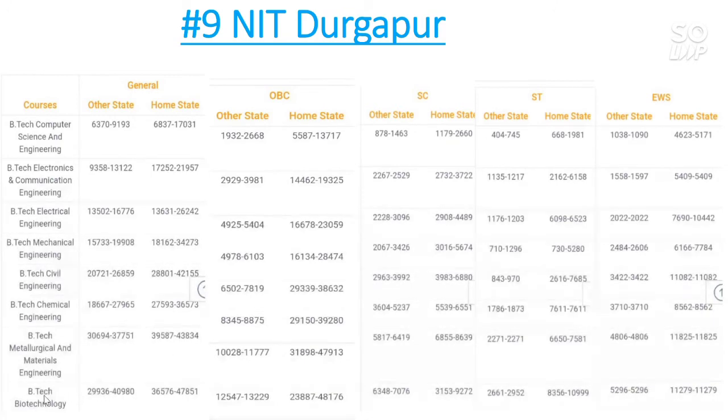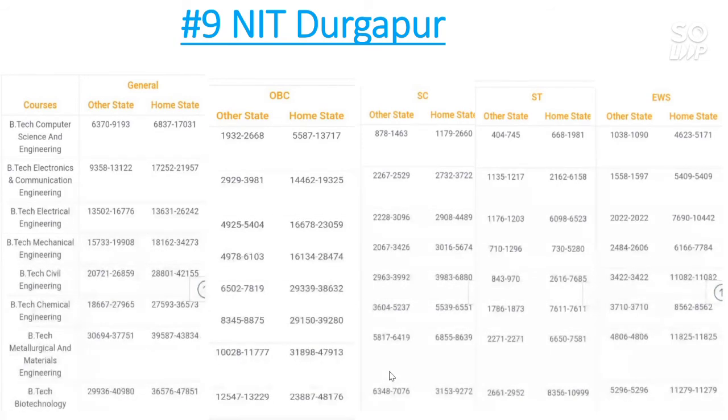And now talk about the biotechnology branch. The general other state cutoff goes to 40,900, and for home state the cutoff is 47,800, and for OBC category, other state cutoff goes to 13,000, and home state cutoff goes to 48,000.